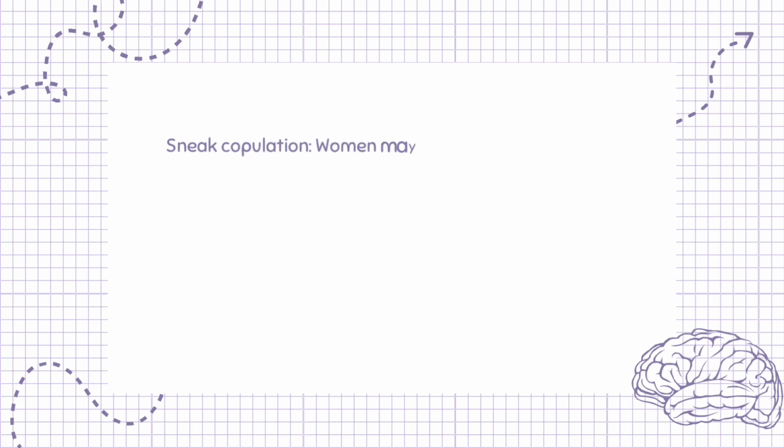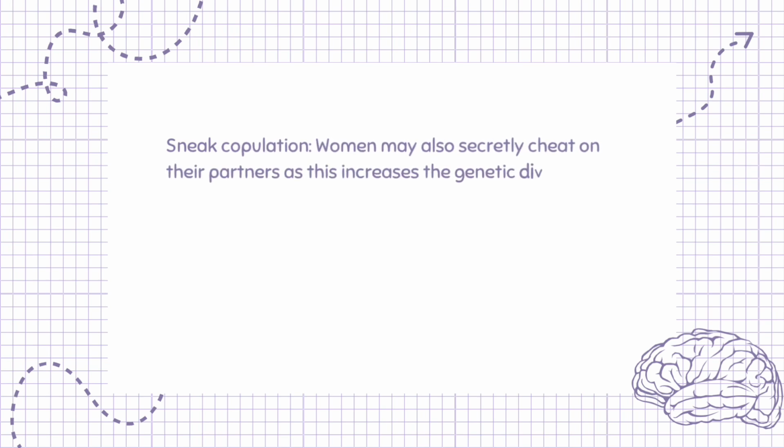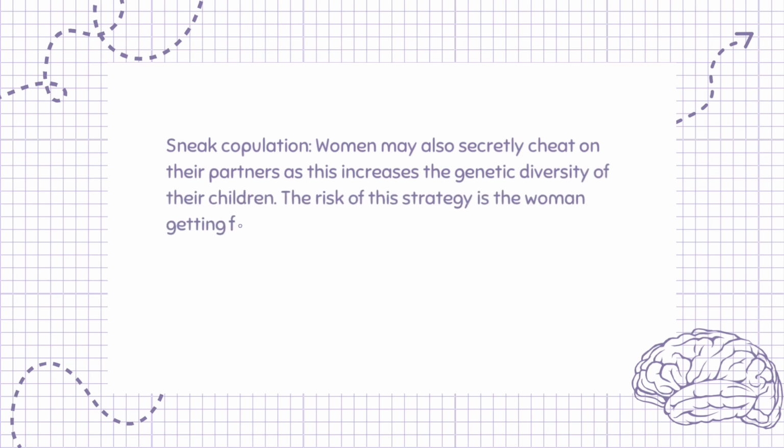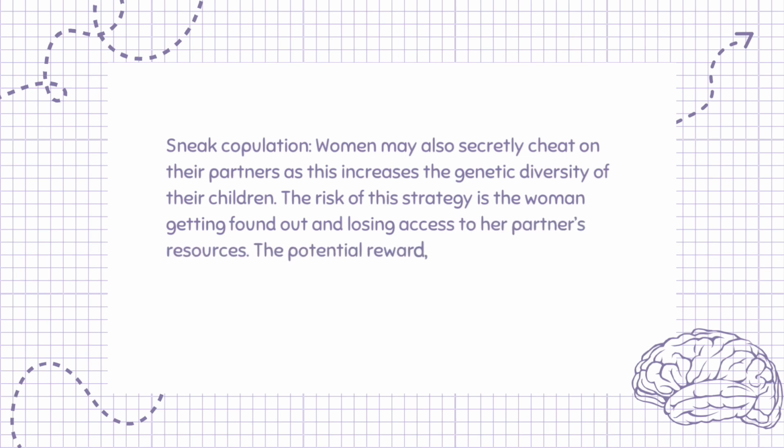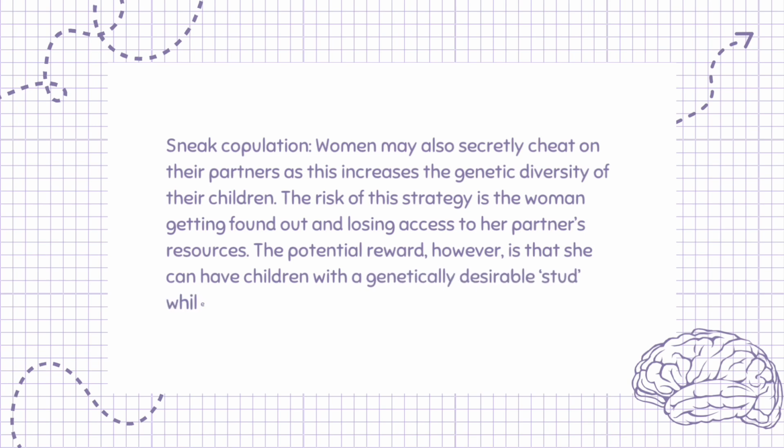Sneak copulation. Women may also secretly cheat on their partners as this increases the genetic diversity of their children. The risk of this strategy is the woman getting found out and losing access to her partner's resources. The potential reward, however, is that she can have children with a genetically desirable stud while maintaining access to her partner's resources.